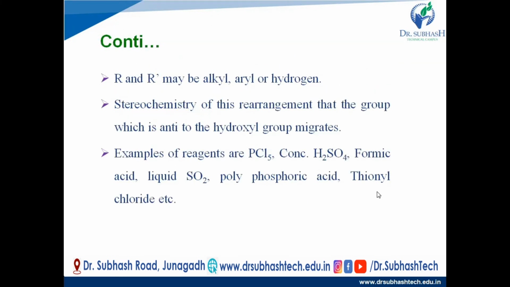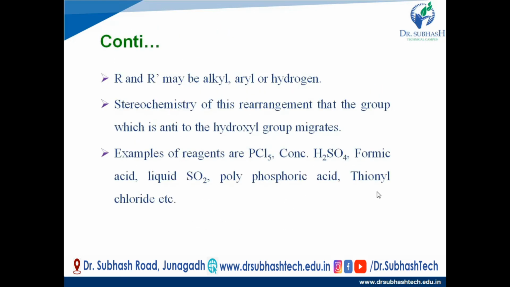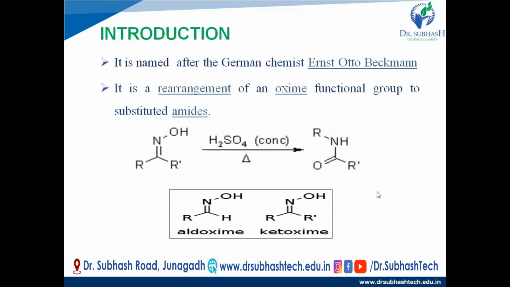Next, in this reaction R' may be alkyl, aryl or a hydrogen atom. When both R and R' are alkyl or aryl groups, then it is a ketoxime, and when one R is an alkyl or aryl group and the other is a hydrogen atom, then it is an aldoxime.